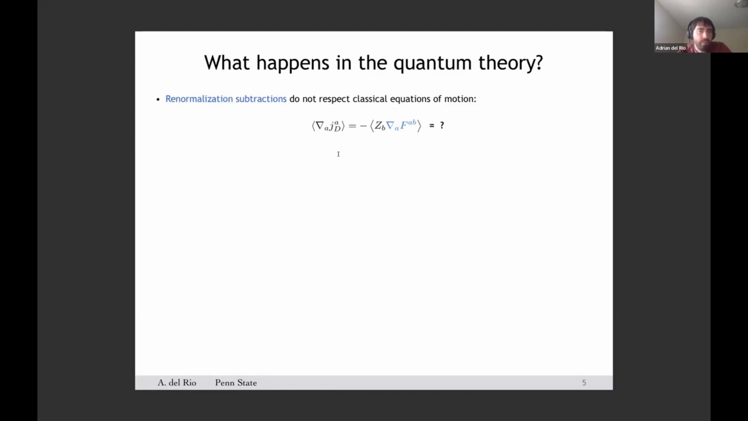In contrast to the classical theory, the computation of the Noether current is far from obvious because it is a composite operator of the quantum fields. It is a quadratic operator constructed from the quantum fields. This means that expectation values of this quantity here are ill-defined. So renormalization is required to provide physically sensible results. The point is that renormalization subtractions do not in general satisfy the classical equations of motion. And as a result of this, it can happen that quantum fluctuations can spoil the classical conservation laws, yielding a non-zero value. So this is the origin of quantum anomalies.